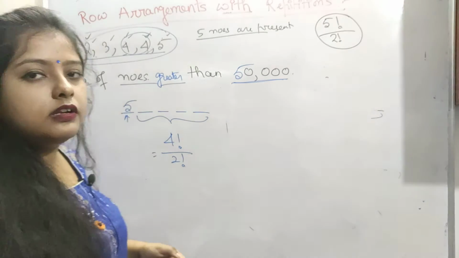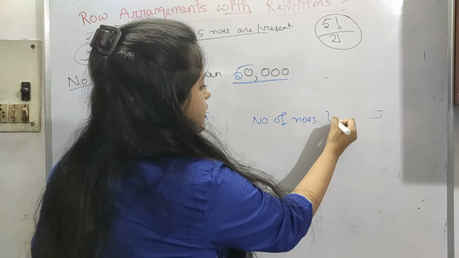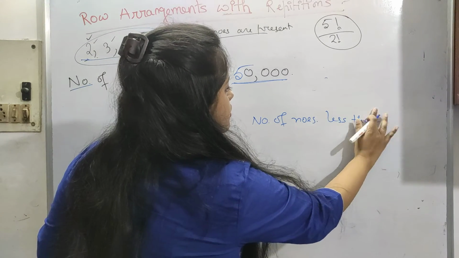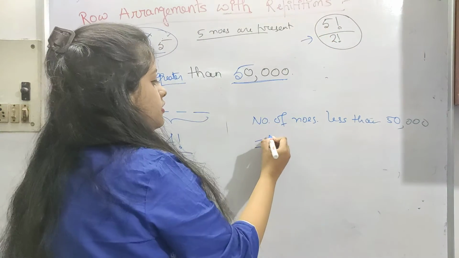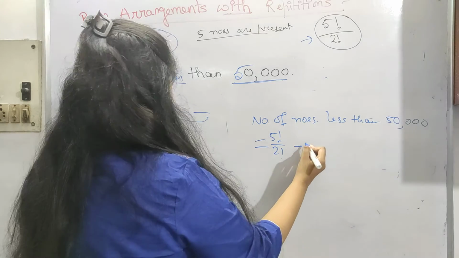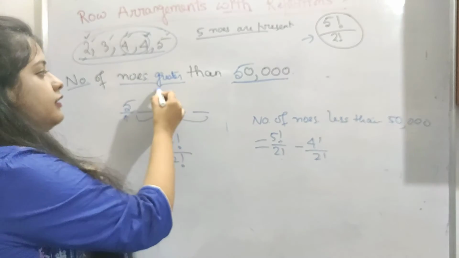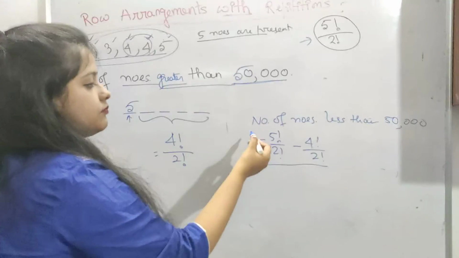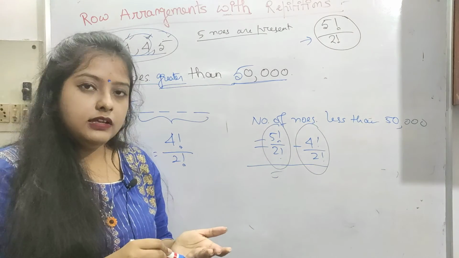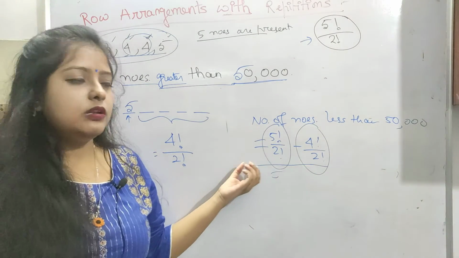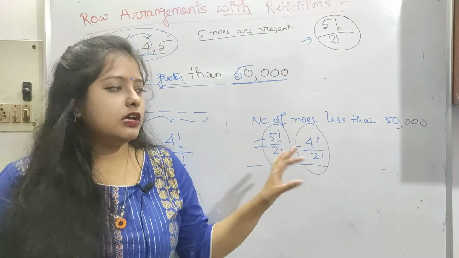So you can find it like this: the number of numbers less than 50,000. The total is 5 factorial by 2 factorial. You can find it out like this. Total is this and greater than is this. So this is the total, this is our greater than. If you subtract it, it will give you the less than. Like the total minus odd will give you even. So I hope this is clear to you. I will do more examples.